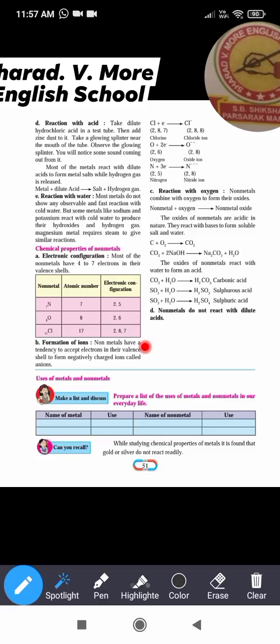So what we have learned about the electronic configuration of the non-metals is that they have 4 to 7 electrons in their valence shells. Now, which element has 4 electrons in its valence shell? That element is carbon. See the atomic number of carbon, C6. Okay, so 2, 4. So here there are 4 electrons in its outermost shell.